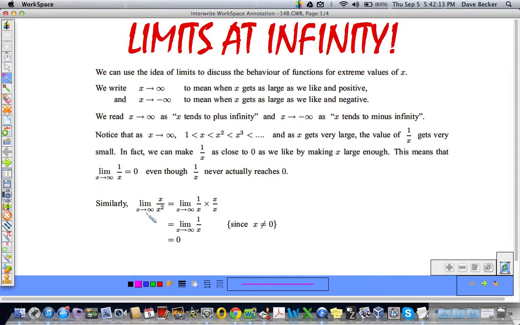The limit as x goes to infinity of x over x squared, well, we can rewrite x over x squared as 1 over x times x over x. And we know that x over x cancels out because x over x is equal to 1. So then that goes to 0 as well. In general, anytime you have a variable with an exponent less than the exponent in the denominator of the same variable, then it's going to go to 0 because of this rule here. This is going to get super huge before this does. So it tends to 0.